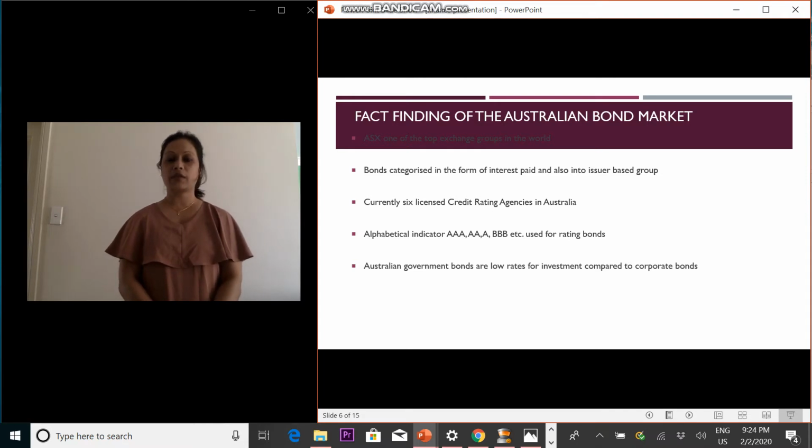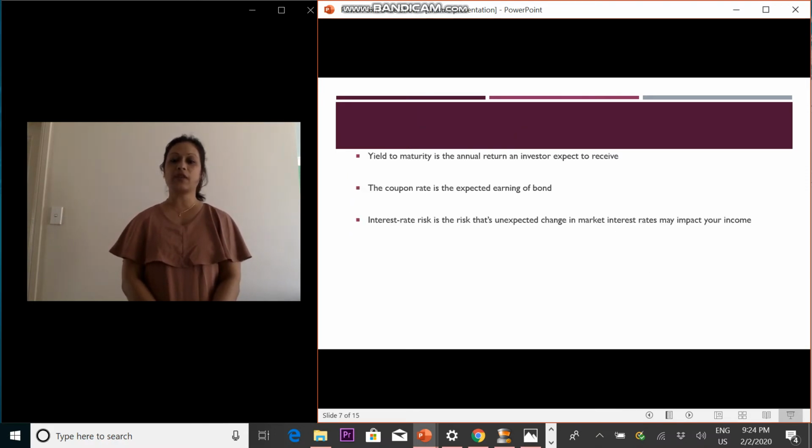Talking about the differences between Australian government bonds and corporate bonds, Australian government bonds are low risk for investment compared to corporate bonds. The government bond market in Australia is significantly larger than the corporate bond market, and there are a wide range of government bonds on issue. If an investor purchases a bond at par value or face value, the yield to maturity is equal to its coupon rate. While if the buyer buys the bond at a discount, the yield to maturity will be higher than the coupon rate.